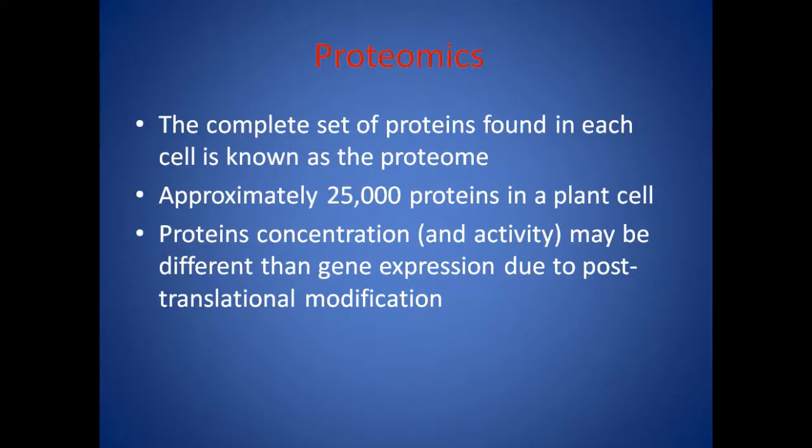Now, what is proteomics? The set of all the proteins which have been found in a cell is referred to as a proteome. And so a study on the proteome is referred to as proteomics. Approximately you can find about 25,000 proteins in a plant cell. And the protein concentration as well as the activity will be different from gene expression due to post-translational modifications.